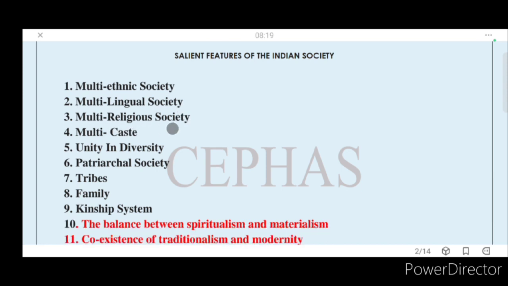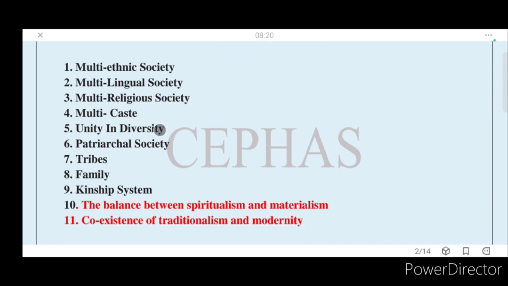Multi-religious society, and how many religions there are, many religions are there in India. We're going to discuss a few of them, very important things. Six religions mostly: Hindu, Sikhs, Islam and etc. Buddhist. Multi-caste, so it is very much prevalent in Andhra Pradesh: Reddis, Naidus, Yadavas, all. We will discuss how the caste system developed in India from ancient times.